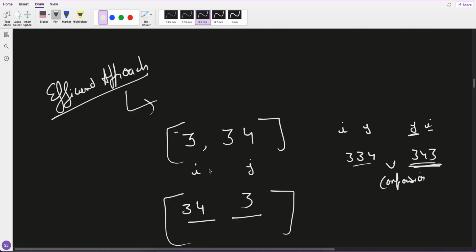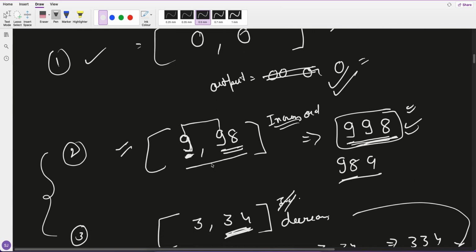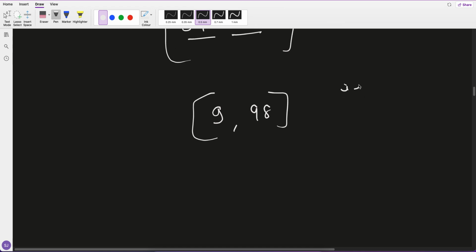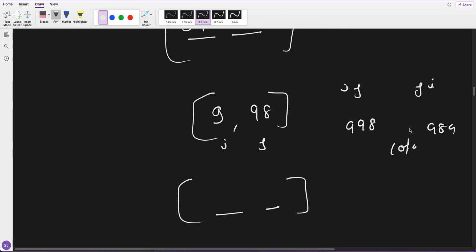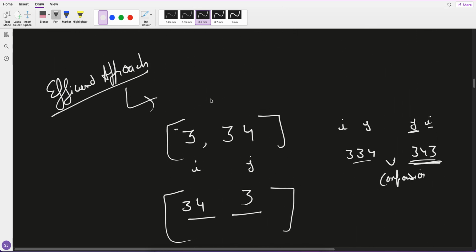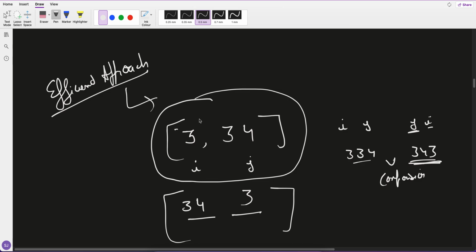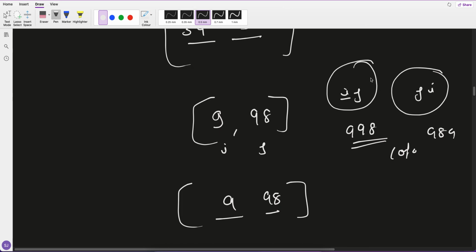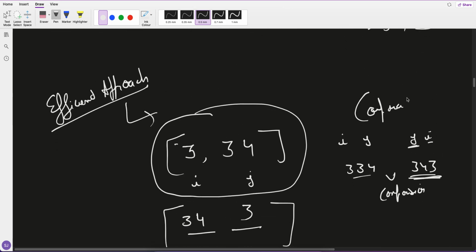Correct? Similarly, the other example which I took was 9, 98. See, this is I, this is J. IJ is 998. JI is 989. Now compare. Which one should go first? 998 is bigger, so I should go first and J should go second. So now you know which one goes first, I or J. We are doing the comparison based upon IJ and JI. So this is our comparator.